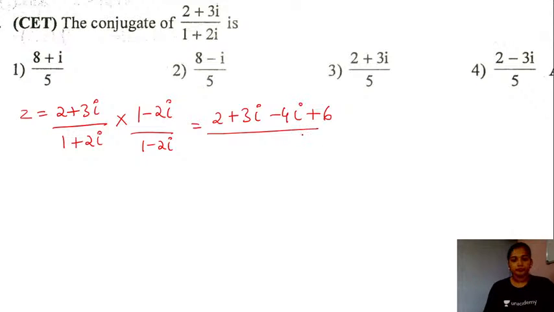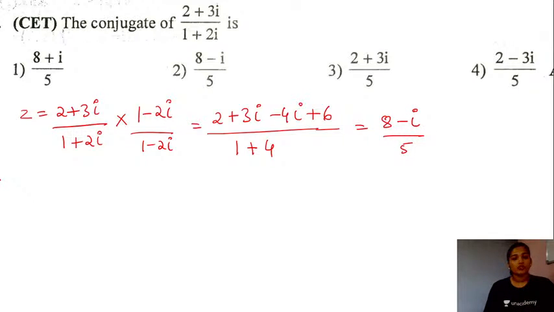Divided by 1 minus 2 times iota the whole square, that is minus 4 into minus 1. So this will be plus 4. So we'll have this as 8 minus iota divided by 5.